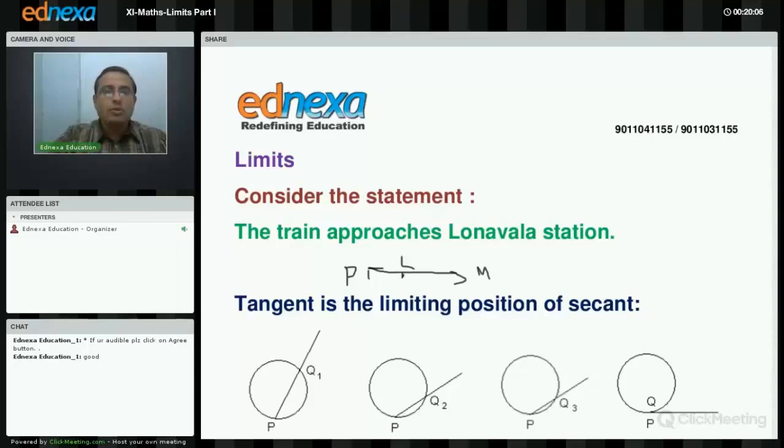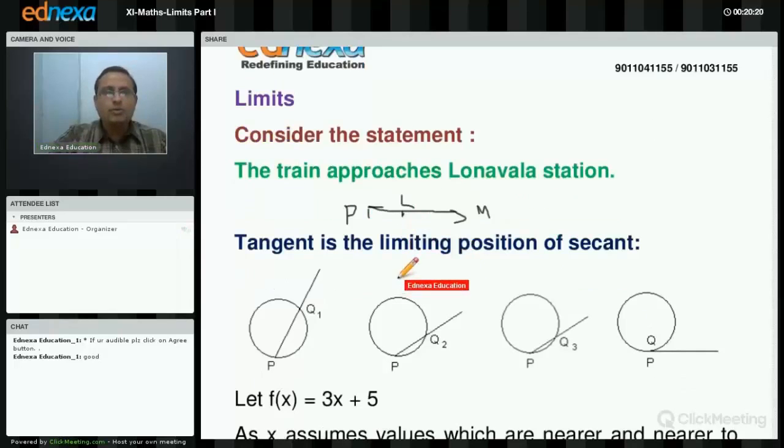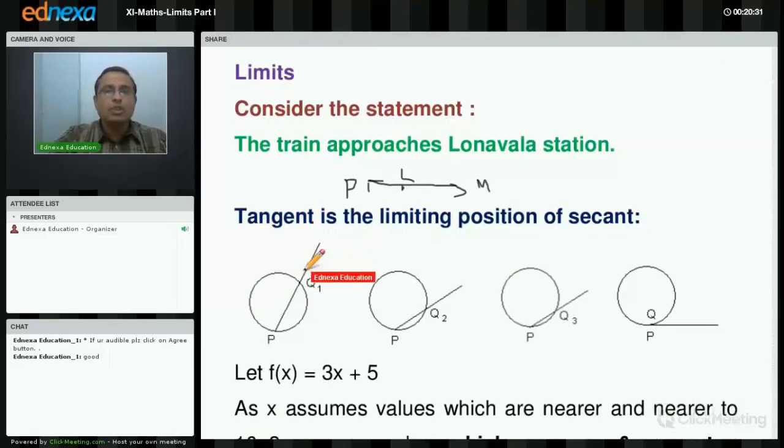Dear friends, you will be using this conclusion in the topic continuity in 12th standard. In other words, I can say that the limiting position of that train is Lonavala station on that particular platform. Now I'll give you a second example. Tangent is the limiting position of secant. I'll read this statement again. Tangent is the limiting position of secant.